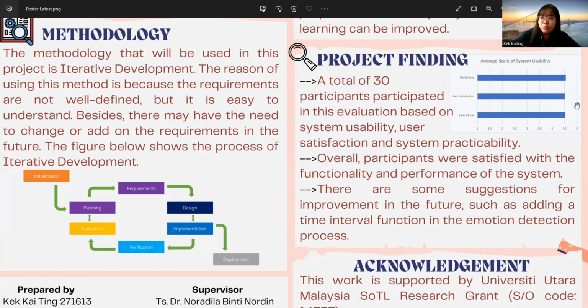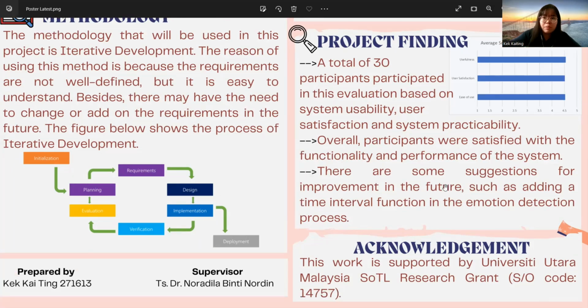And there are also some suggestions for improvement in the future, such as adding a time interval function in the emotion detection project. Okay, so I think that's all for the poster, and now we will jump to the demo of this project.